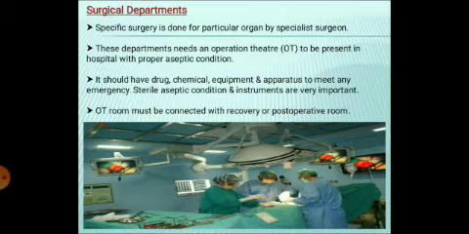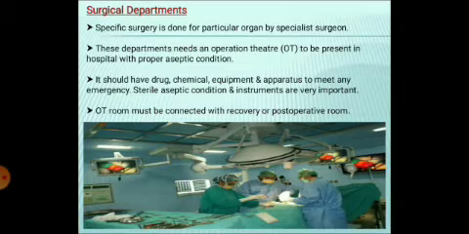As you all know, surgery can be of both types. One is emergency surgery, for example in cases of appendicitis, where there is sudden pain and an urgent operation is needed. For emergency services, sterile aseptic conditions and instruments are very important, as they are for any planned surgery, such as neurosurgery, obstetric or gynecological surgery, or ophthalmological surgery. For each type of surgery, the important things are the aseptic condition and the instruments.